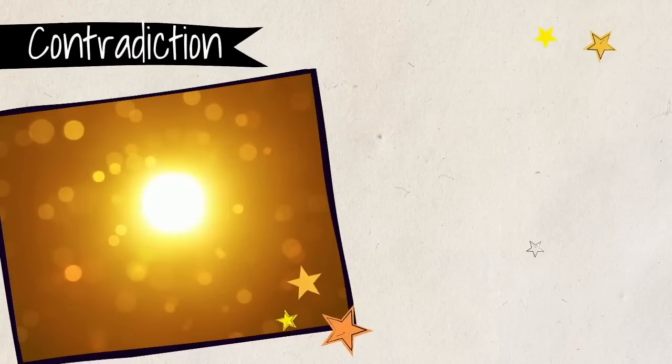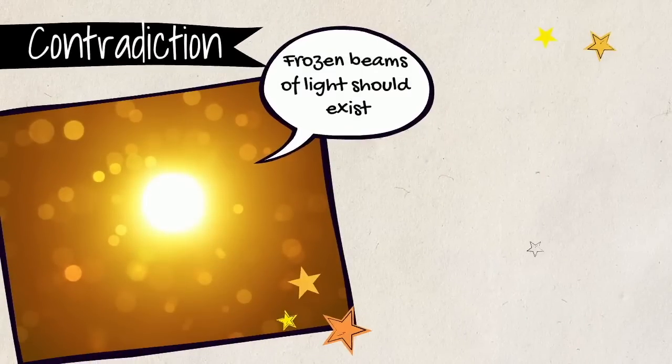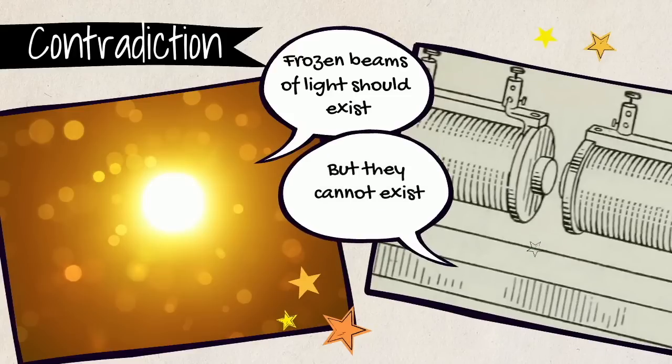If the emission theory of light is true, then frozen beams of light should exist. But frozen beams of light cannot exist according to the theory of electromagnetism. So at least one of these theories, either the emission theory of light or the theory of electromagnetism, must be incorrect. They cannot both be correct. Einstein's thought experiment helped highlight this contradiction.